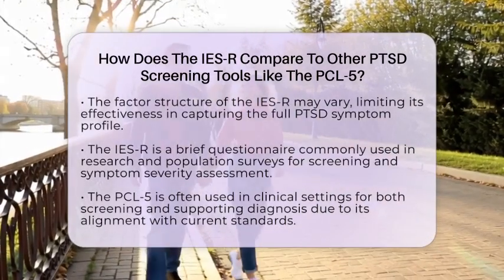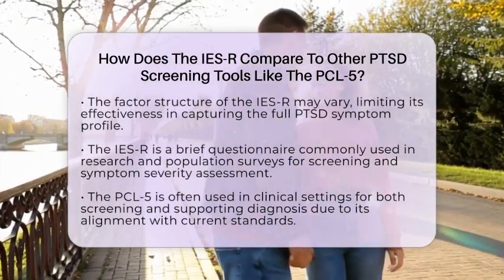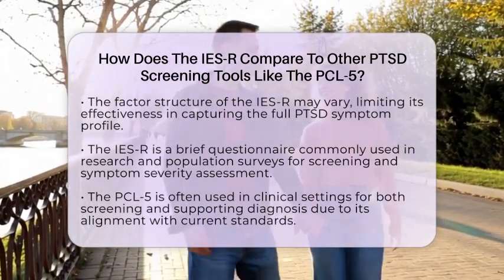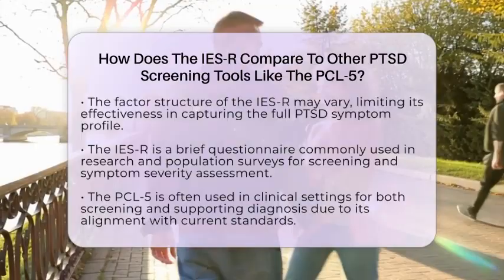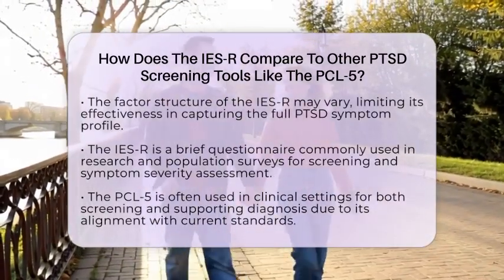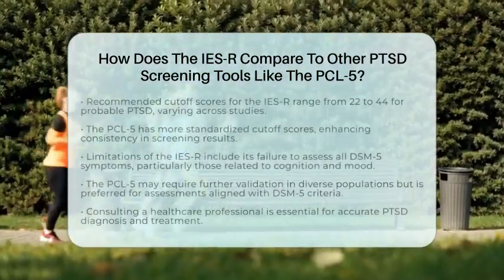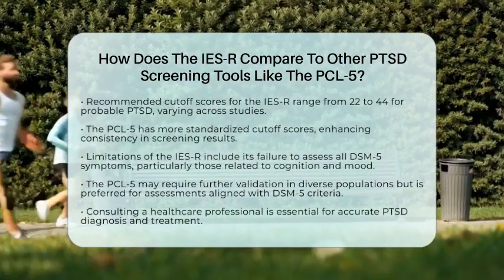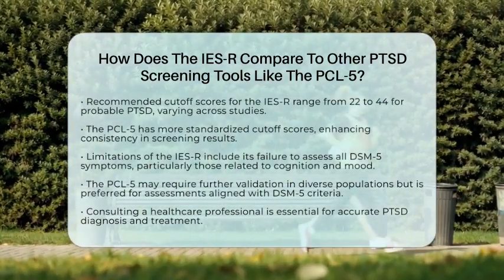Cutoff scores for these tools also differ. The IES-R has recommended cutoff scores ranging from 22 to 40 for probable PTSD, but these can vary across different studies. In contrast, the PCL-5 has more standardized cutoff scores, which can improve the consistency of screening results.